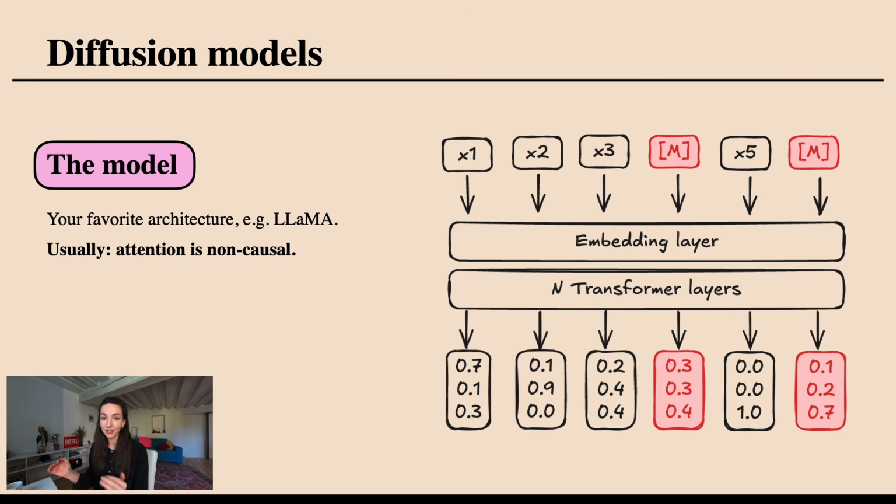We are randomly masking some of the tokens, and this sequence is the thing that we will pass into our model. The model can literally be any of your favorite architectures, such as a transformer, and everything is exactly the same as in language modeling, in the sense that this sequence, where part of our tokens are now masked, gets passed into the transformer.